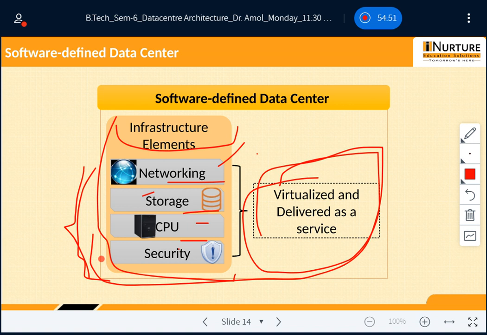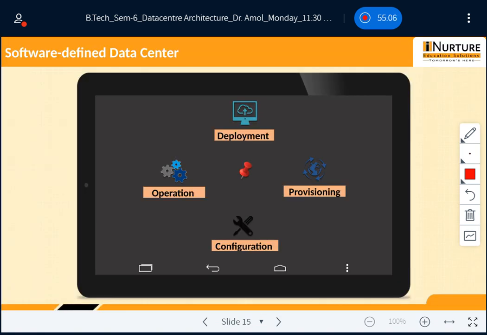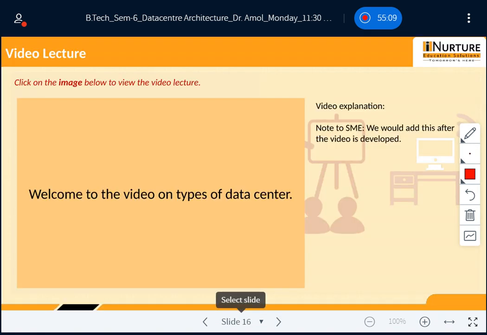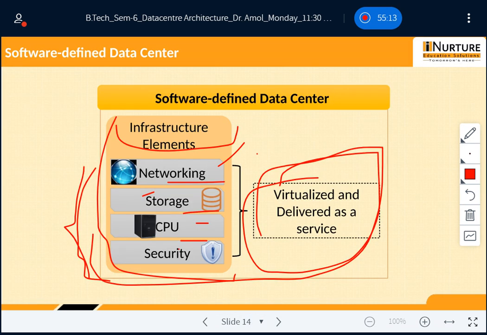In network virtualization, the available network resources are combined by splitting up the available bandwidth into channels. Each channel is independently secured and can be assigned to a specific server or device in real time.